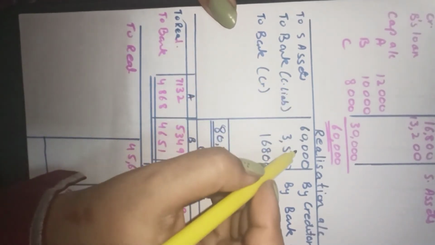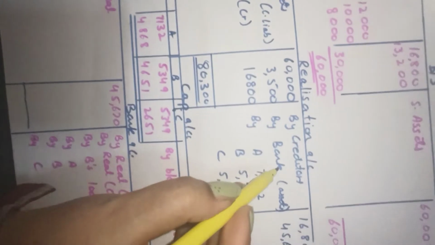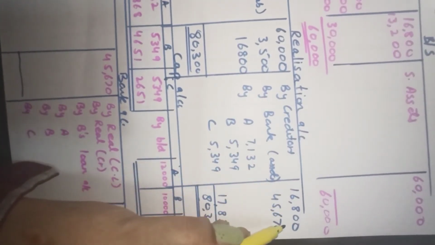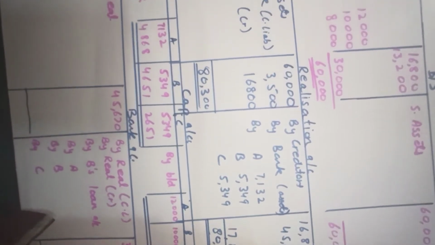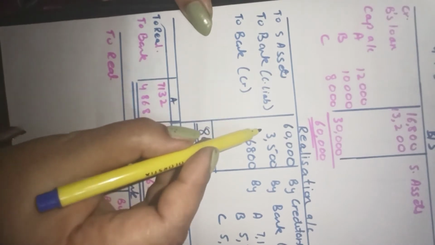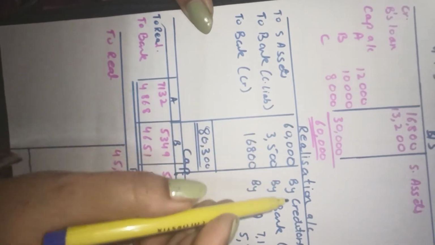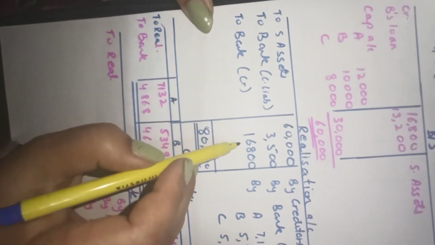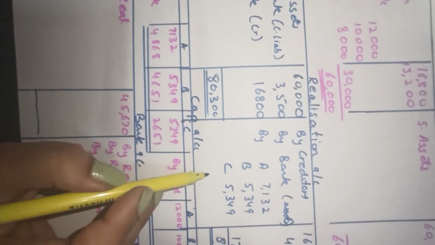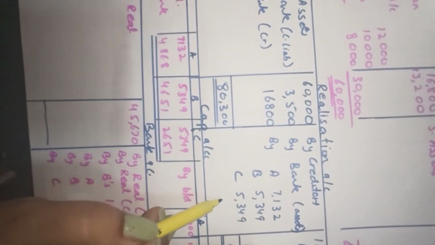To sundry assets, the value we have just found out, rupees 60,000. Then by creditors, the value given 16,800. Now by assets realized, this value is given to us, 45,670. The contingent liability of rupees 3,500 had to be met. Contingent liability is not recorded, but it had to be met, so we will write to bank here. And the creditors had to be paid at this amount. And the balancing figure is the loss on realization. So the loss on realization is divided among A, B, C in the ratio of 4:3:3.